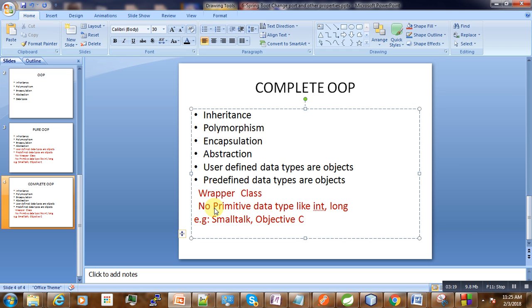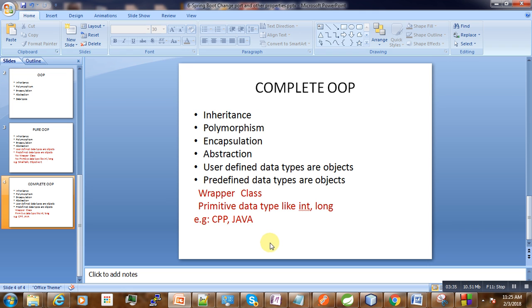We have primitive data types like int and long, and examples of those complete OOP languages are C++, Java, and so on.